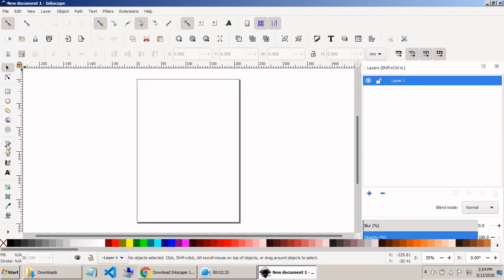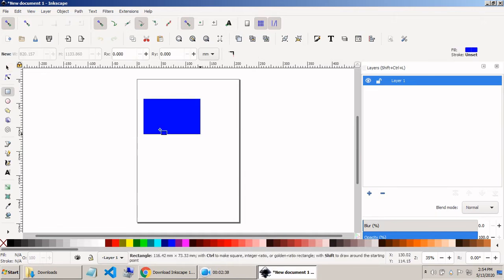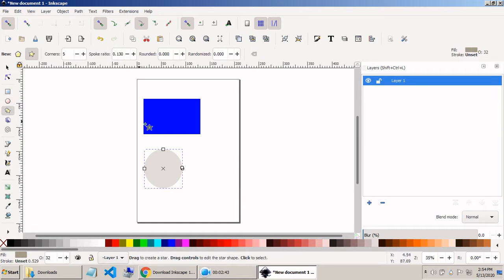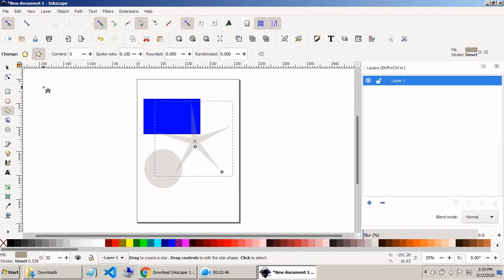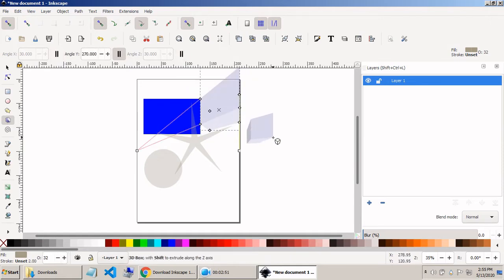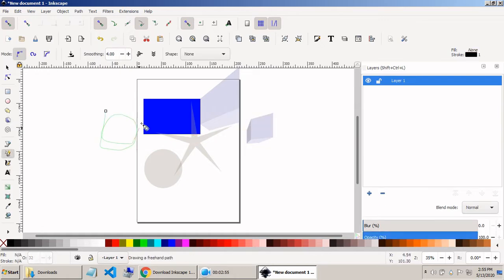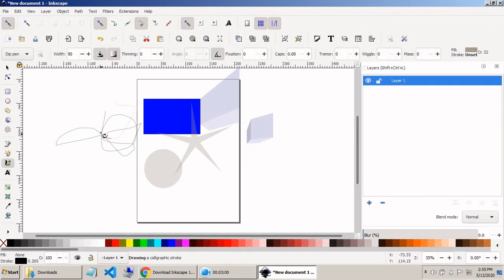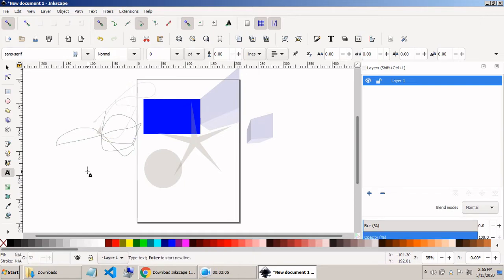It is the toolbar which will be used mainly for everything we will be creating. Select tool, edit path by nodes, create rectangle and square like this, creating ellipse and circles, drawing polygon using this tool and stars. You can create 3D objects also. You can write and draw freehand by this freehand pen tool. You can write text also by this tool.